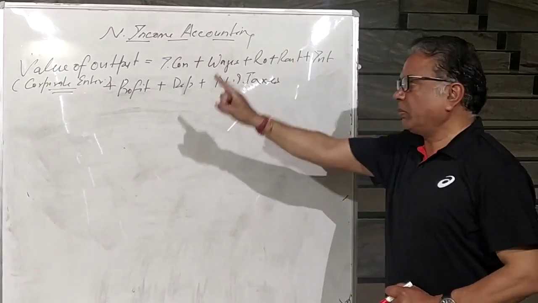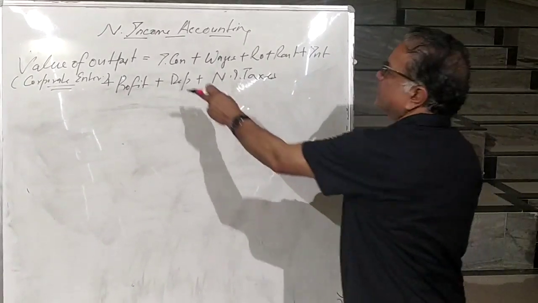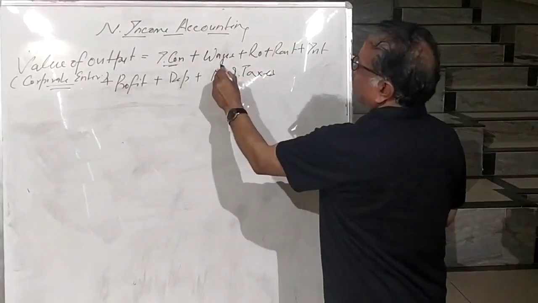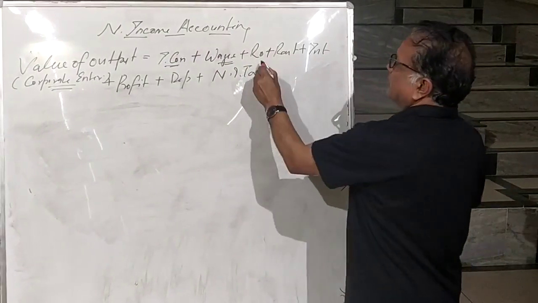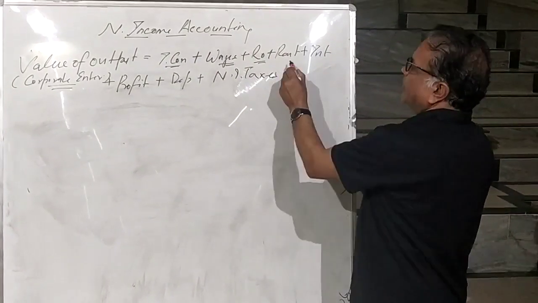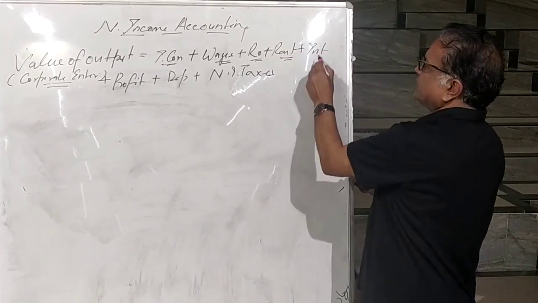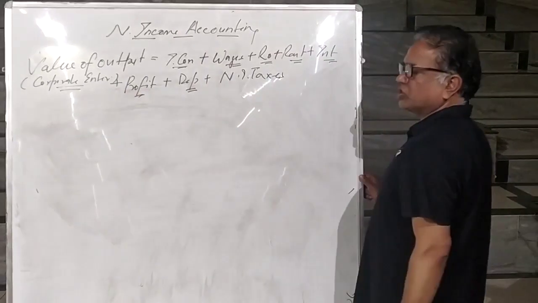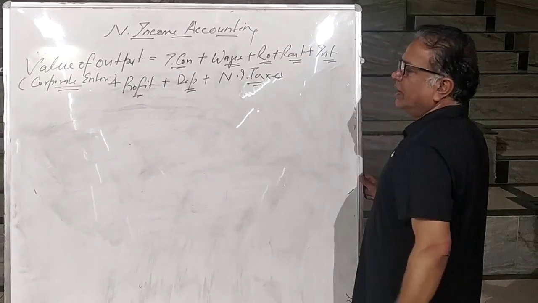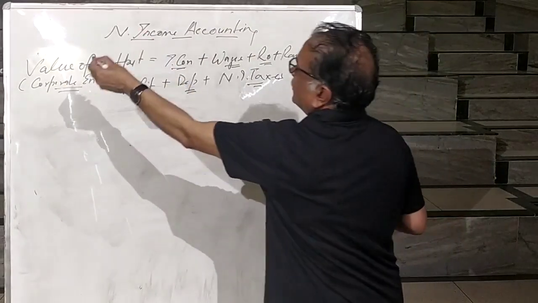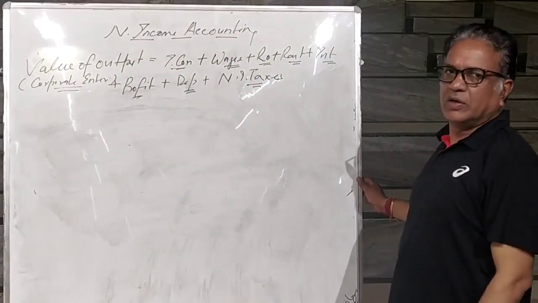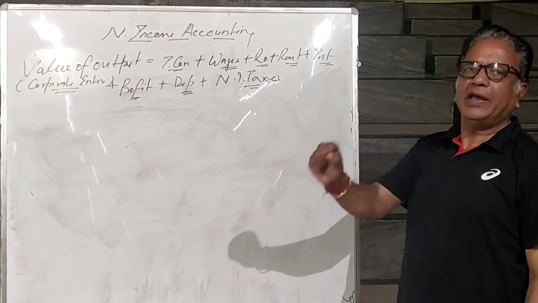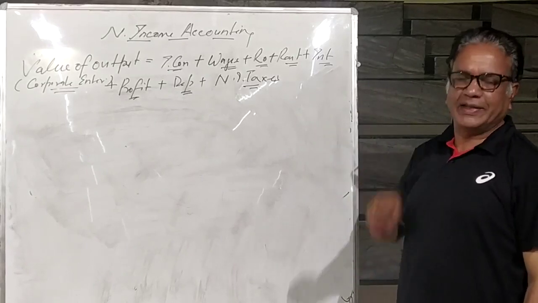You move to any corporate enterprise and just take these data. How much during the year they use the raw material, how much during the year they paid the wages, how much they paid in form of royalty, how much they paid in terms of rent, how much interest paid by them, how much profit, and how much repair and maintenance, depreciation cost, and how much net indirect tax. And make the total of it, that is the value of output by corporate enterprise. So it is simple now. How to calculate value of output by corporate enterprises, those who maintain the balance sheet.